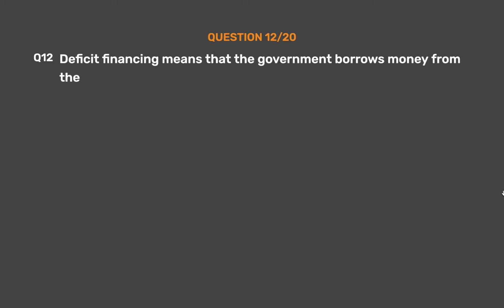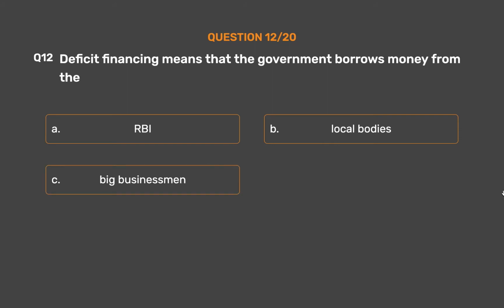Question number 12. Deficit financing means that the government borrows money from the: Option A, RBI. Option B, local bodies. Option C, big businessmen. Option D, IMF. The correct answer is Option A, RBI.